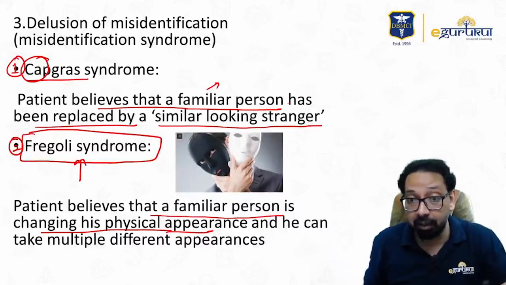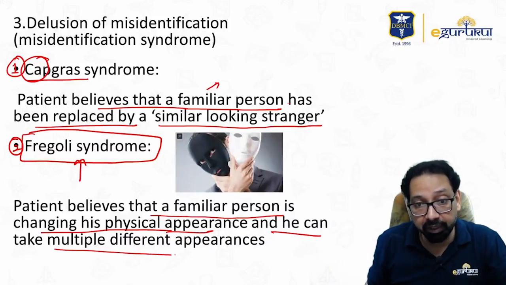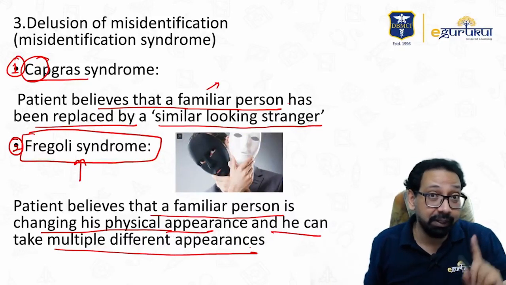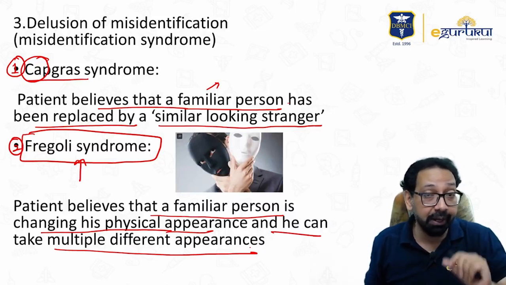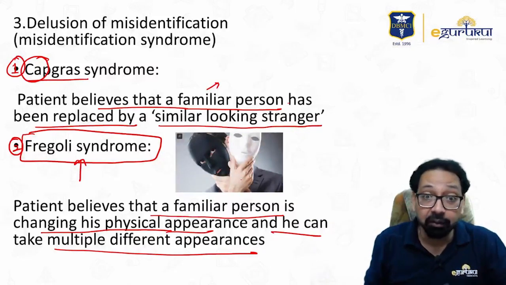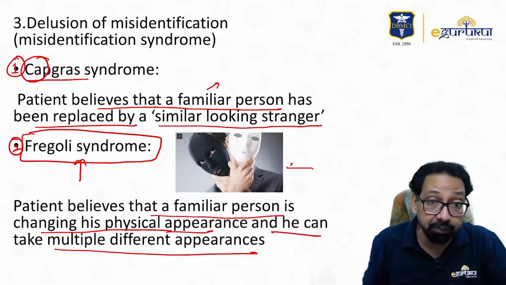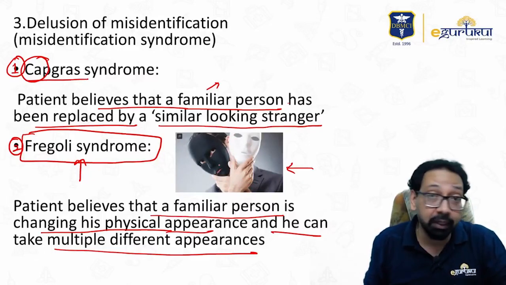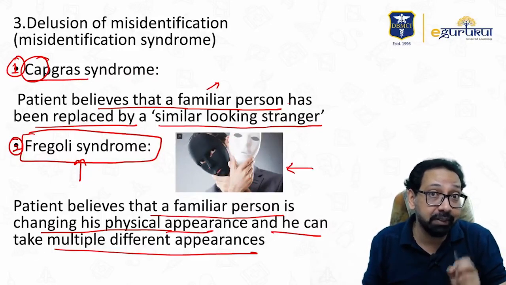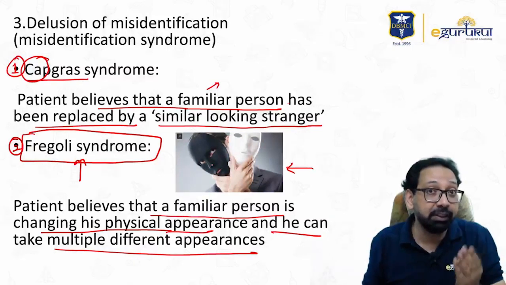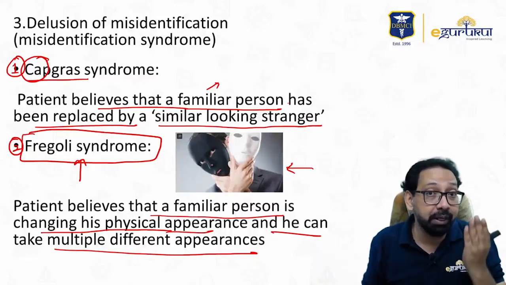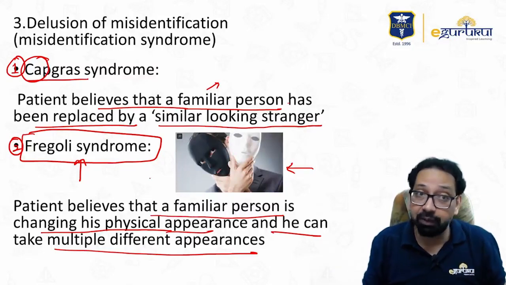He can take the appearance of a beggar, he can take the appearance of a policeman. Just like a person can change his physical appearance by putting on different masks, that is Fregoli syndrome.